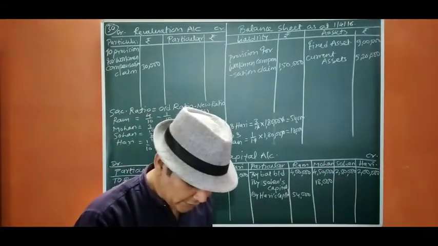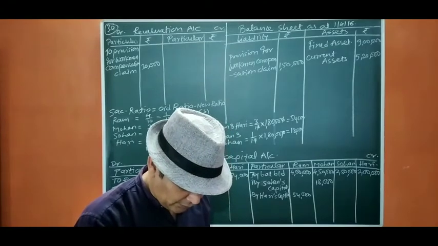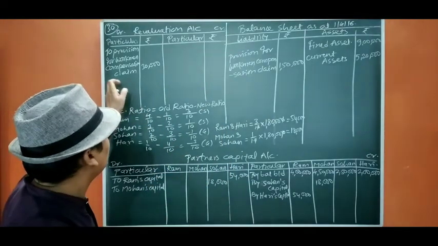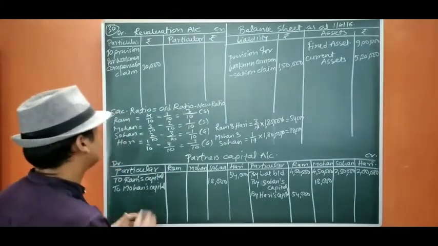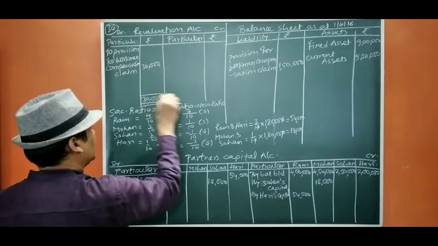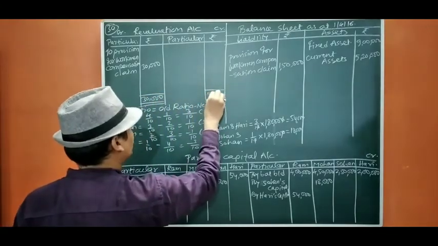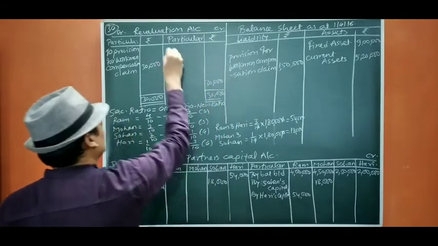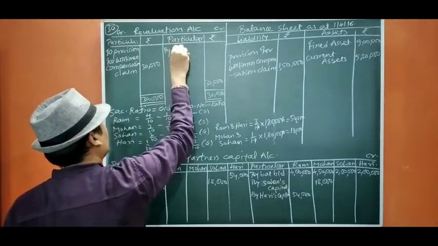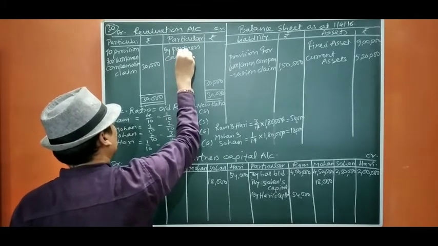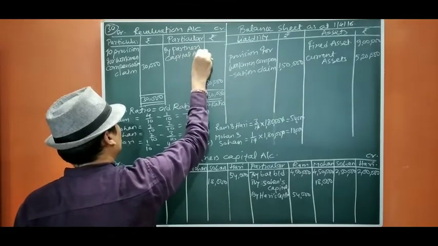Then we move to workman compensation, which is already over. Now we are going to close the revaluation account. So this is 30,000. There is a loss of 30,000 in revaluation account. We are going to close by partners capital account. This is loss.